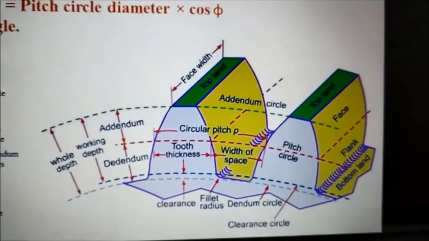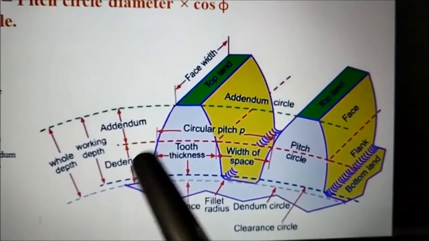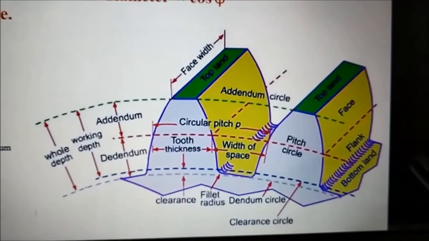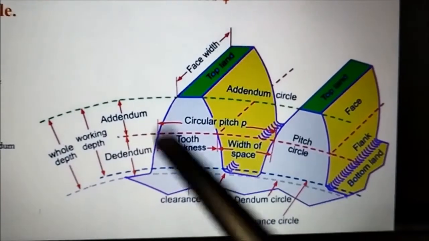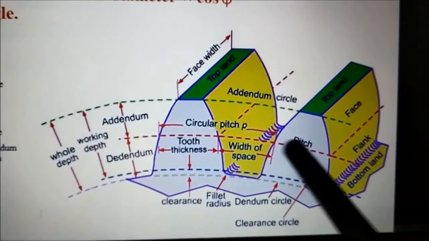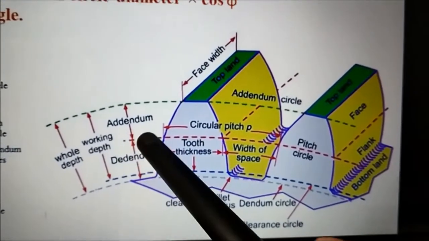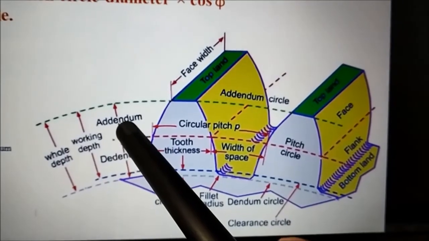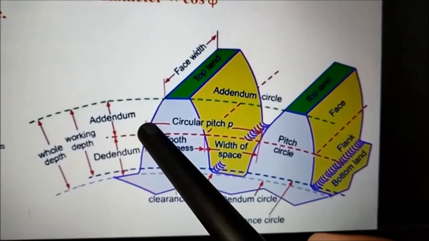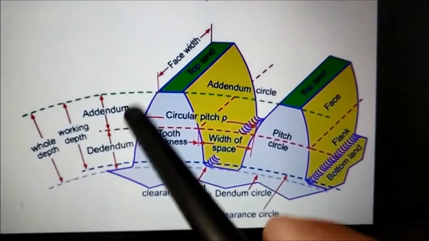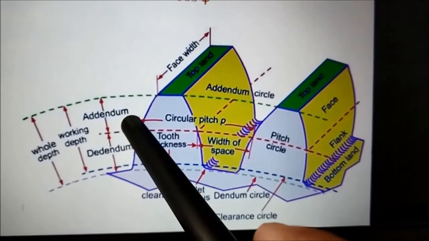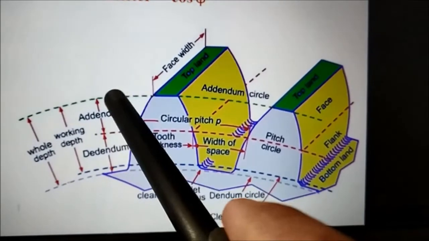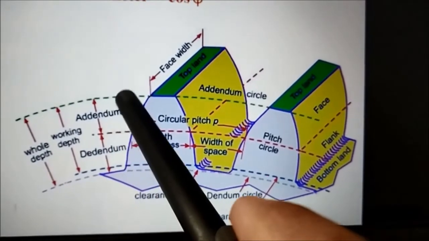Next is addendum. So here we have the toothed gear. This middle line is the pitch circle. This is the line which represents the pitch circle. Now what is addendum? Addendum is the radial distance from the pitch circle to the top of the tooth. It's called addendum.